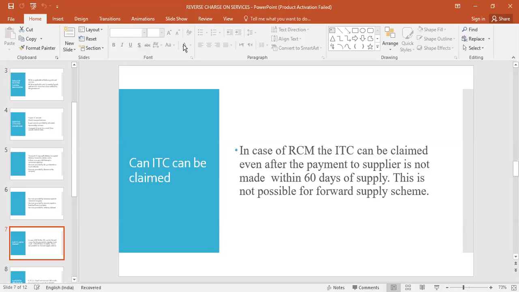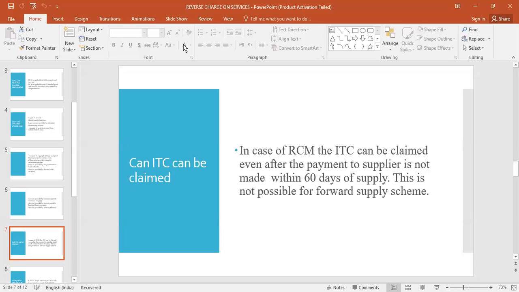Even if you do not pay the supplier within 2 months, still you can claim input tax credit. But this benefit is not available in case of forward charge mechanism.